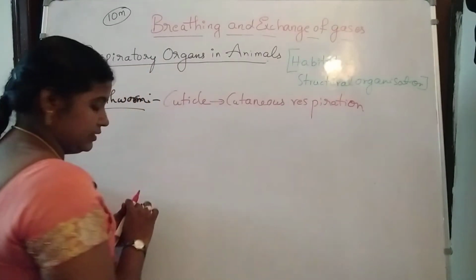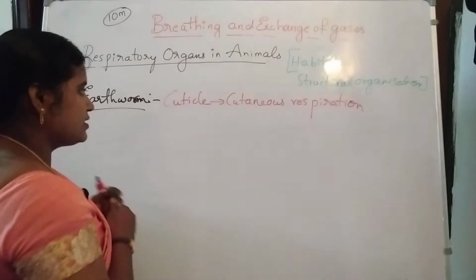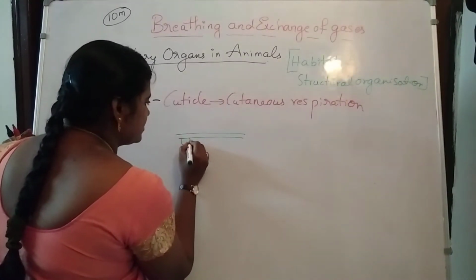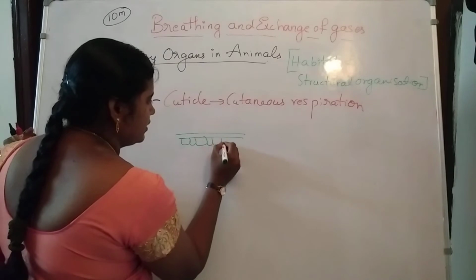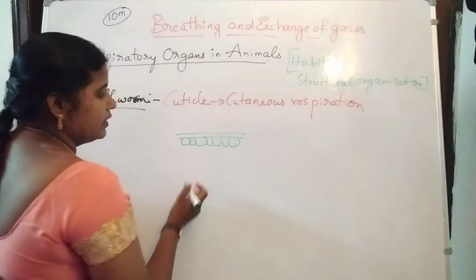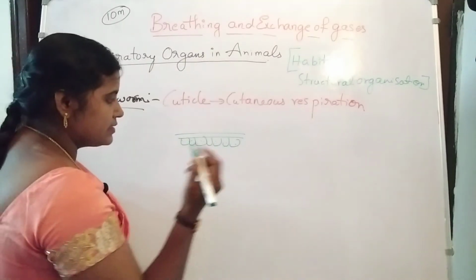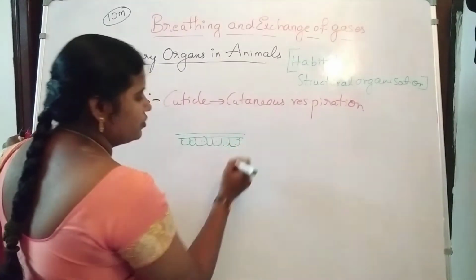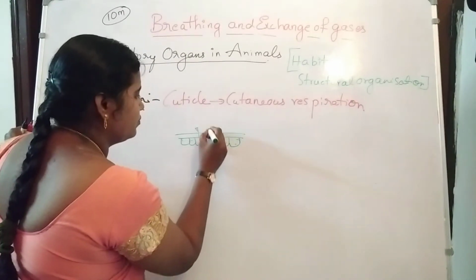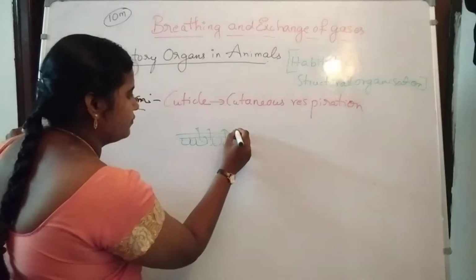For example, see here, if it is the cuticle, below the cuticle it contains the mucus glands. See, mucus is released by the goblet cells, otherwise here the mucus glands present in the cells release this mucus towards the surface.